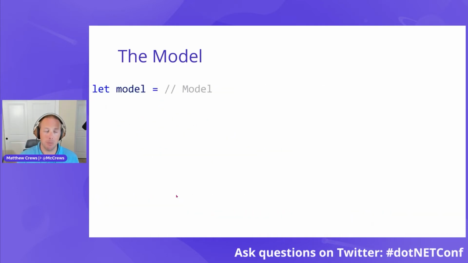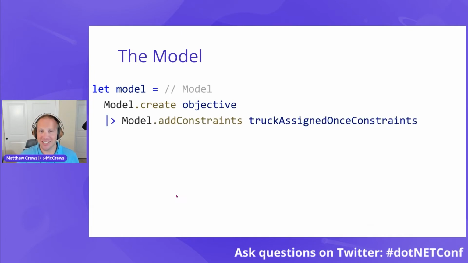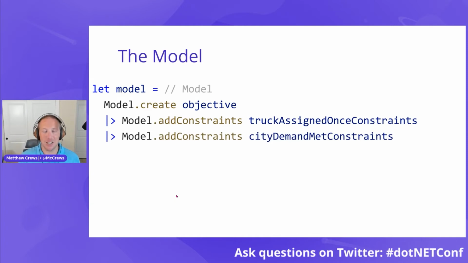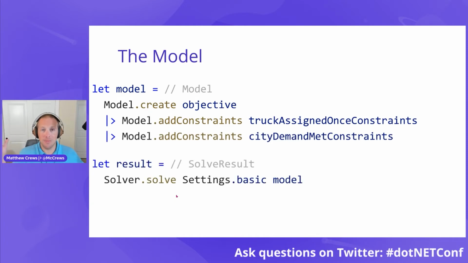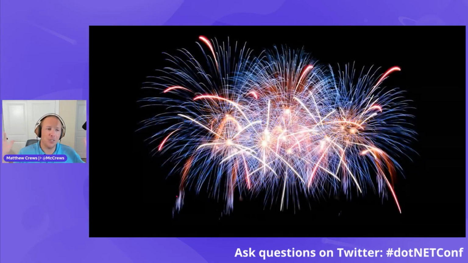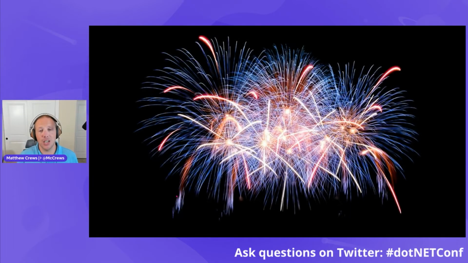Now we can build up our model. Our model is simply create the model, given that initial objective, add the trucks assigned once constraint, add the city's demand met constraints, and then we're going to call solve. And so this would send the model to the solver, and the solver would search through that and find the best possible plan, which minimizes the cost, only assigns the trucks once, but still meets the demands for the city. Yay, that's fantastic. What's powerful is as our data changes, we can rerun this and reuse this model.